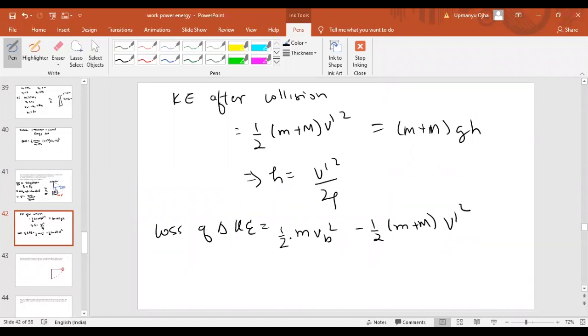If we substitute all the values and solve this, we'll get the loss of kinetic energy, that would be equal to half small m capital M vb square divided by (m plus M). We can find this value. Simply we have to substitute the value of v dash in the equation and we'll get the answer. Okay, fine.